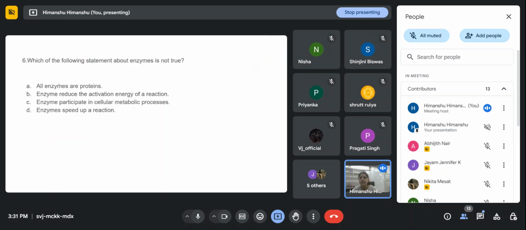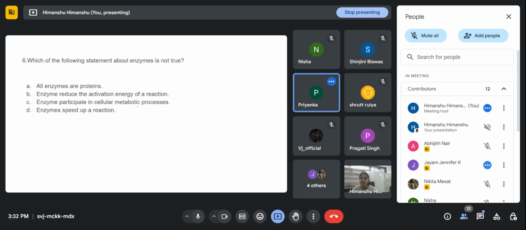The next question: which of the following statements about enzymes is not true? Option A, all enzymes are proteins. Option B, enzymes reduce the activation energy of a reaction. Option C, enzymes participate in cellular metabolic processes. And option D, enzymes speed up a reaction. So carefully read the statements and then you can answer.